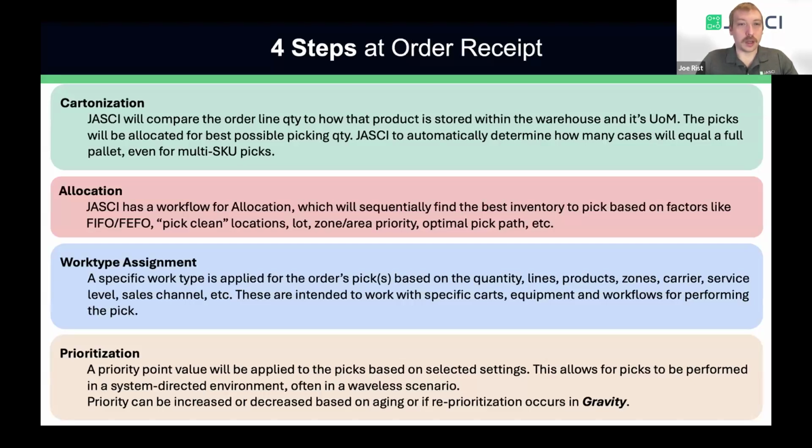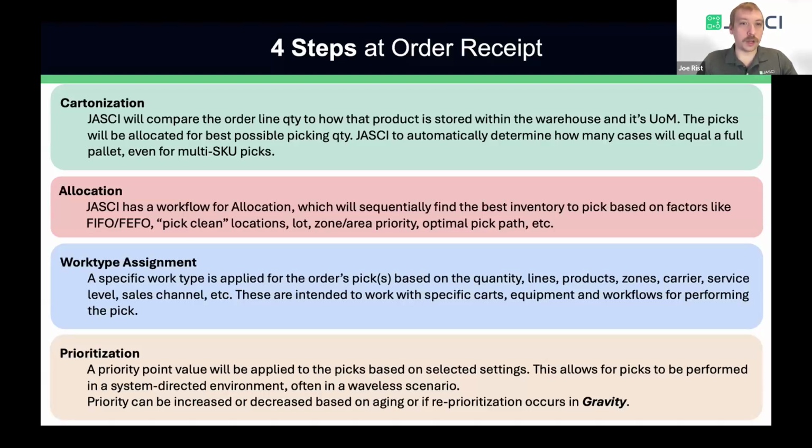When we're cartonizing, let's say it's for picking cases to a pallet and it's going to be multi-SKU on that pallet, we're able to determine how big a proper pallet should be based on dimensional data of the products. So we're actually able to chop up the work for a large format order into what we estimate will be those ultimately full pallets of mixed products. That takes a lot of the guesswork out of what the operator has to do, where they say, okay, this is enough for one pallet. Let me move on to more picks for that order to build my next pallet. We're already doing that ahead of time.